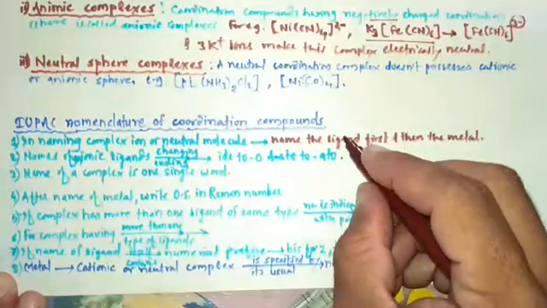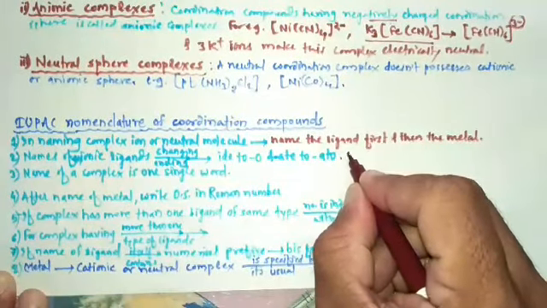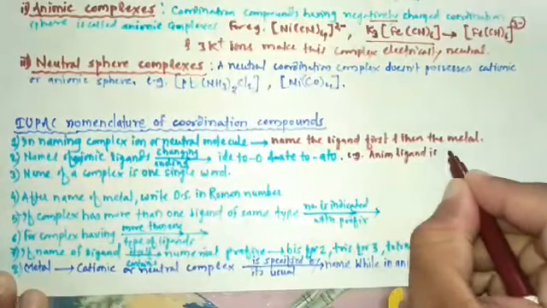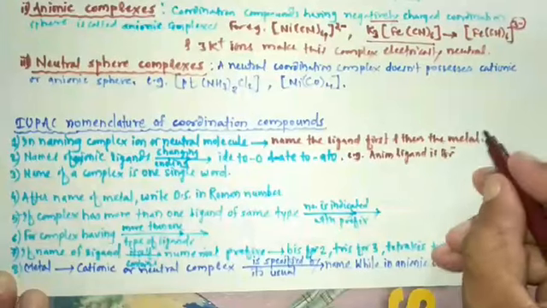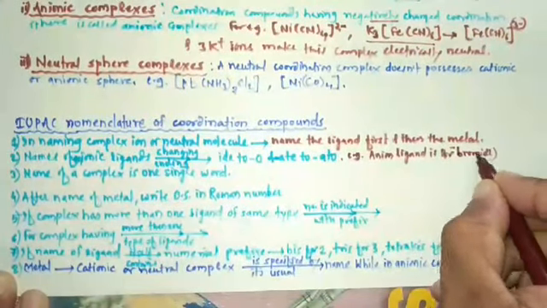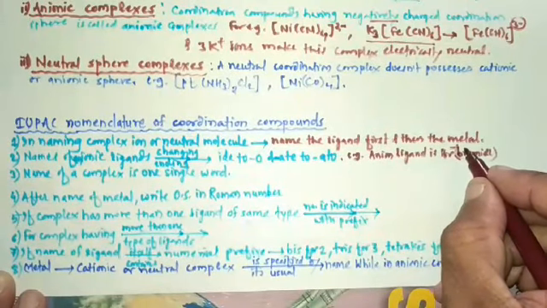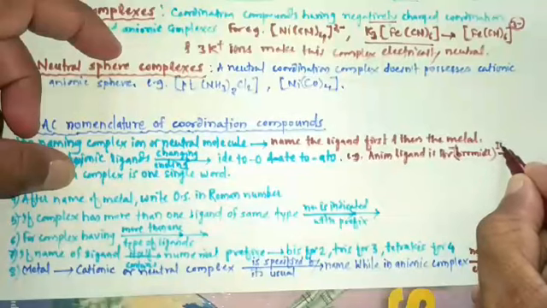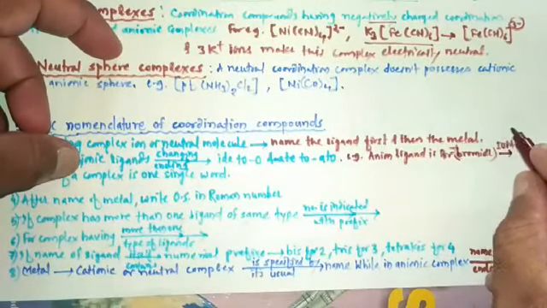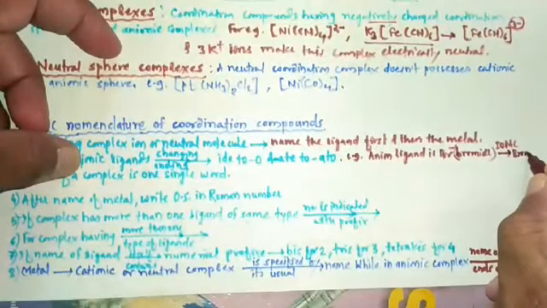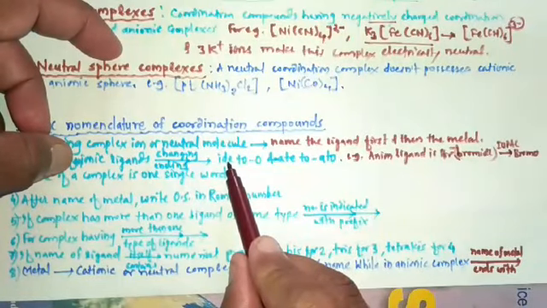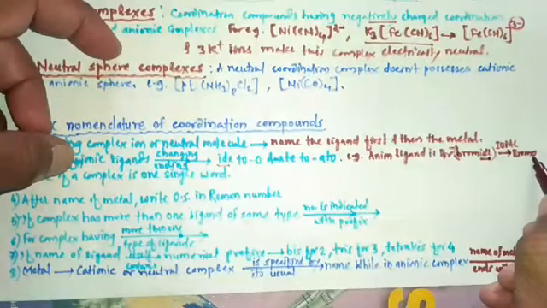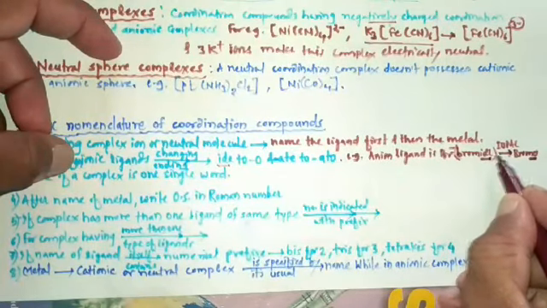If anion ligand is bromide, that is Br minus, then its IUPAC name is bromo, because here IDE is converted to O. Instead of IDE, here we have to write bromo.